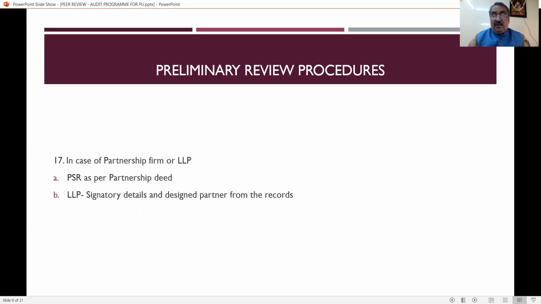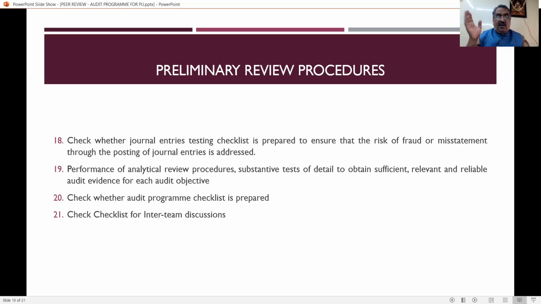And with reference to LLP, who is the signatory person and who is the designated person from the records, that point also he has to see. So all other provisions of LLP are applicable.